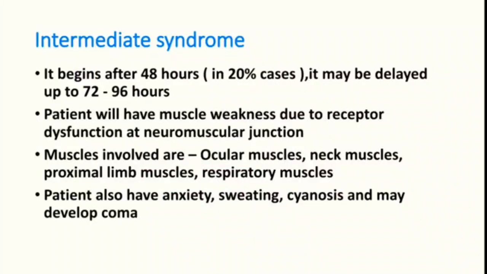Now we'll look at the intermediate syndrome. Intermediate syndrome begins after 48 hours. In nearly 20% of cases, you will get intermediate syndrome. It may be delayed up to 72 to 96 hours. Patients will have muscle weakness due to receptor dysfunction at the neuromuscular junction. Muscles involved in the intermediate syndrome are ocular muscles, so the patient can have ophthalmoplegia, and neck muscles, with difficulty holding the neck in proper position. Forward fall is very common.